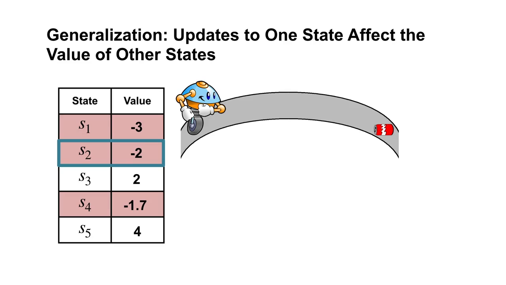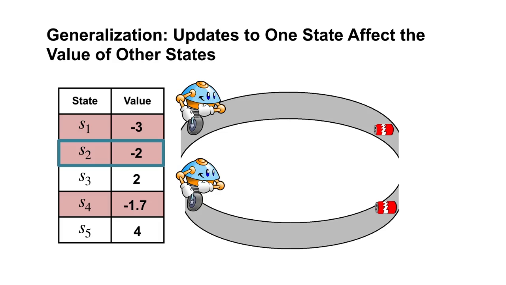Imagine a robot tasked with collecting cans, observing the world through a set of distance sensors. In many locations, it would take the same amount of time to drive to the nearest can. Even though they correspond to different sensor readings, these locations have similar values. Thus, we might want the value function to generalize across those states. Generalization can speed learning by making better use of the experience we have. We may not have to visit every state as much to get its values correct if we can learn its value from similar states.